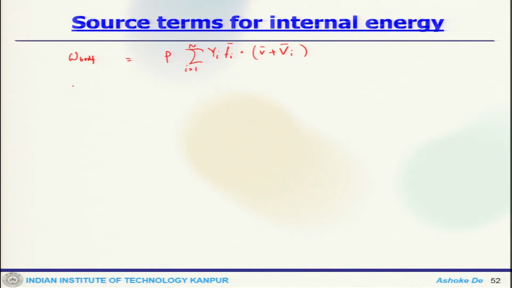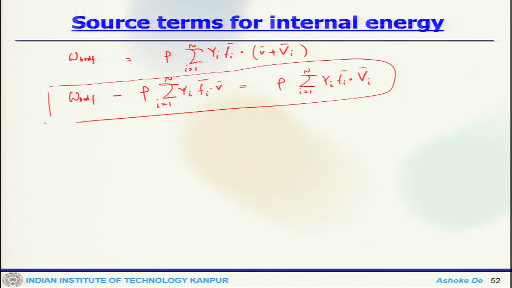So, one can write that the body force minus rho summation from i to n of Yi fi dot v equals rho summation over n of Yi fi dot capital Vi. So, the source is due to the product of the force and the diffusion velocity.